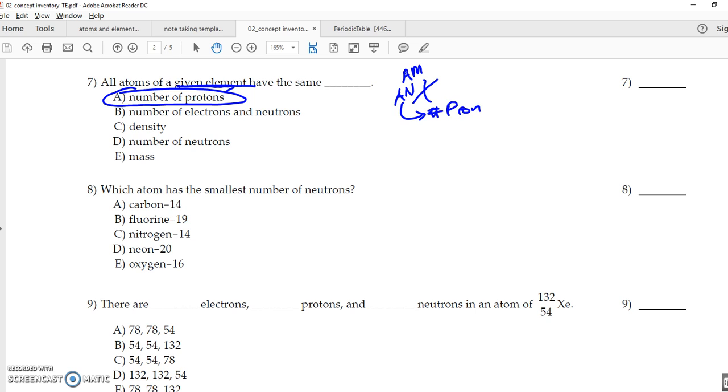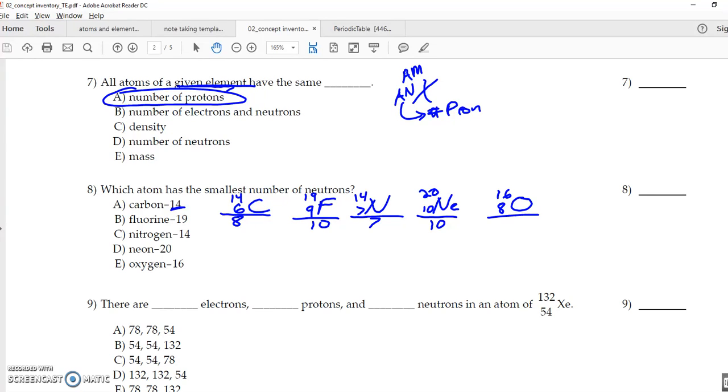Which has the smallest number of neutrons? Well, let's draw this out. If you have carbon, I have a mass of 14, atomic number 6, and that's 8 neutrons. Fluorine has a mass of 19, atomic number 9, that is 10 neutrons. Nitrogen, mass of 14, atomic number 7, that gives me 7 neutrons. We have neon, 20 and 10, that gives me 10 neutrons. And then oxygen, that's 16 and 8, and that gives me 8 neutrons. So here, nitrogen is our smallest number of neutrons.